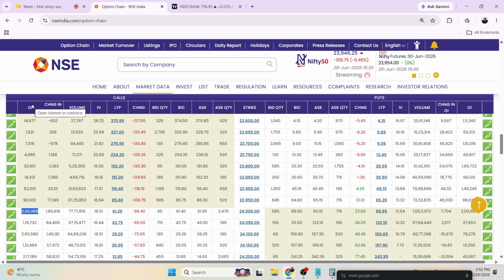Why is the market not above this particular level? On the call side, mainly people are shorting. They are writing this particular strike price. That's why the market has not crossed above this level, 24,000, and that's why the market is bearish. So this is the data.